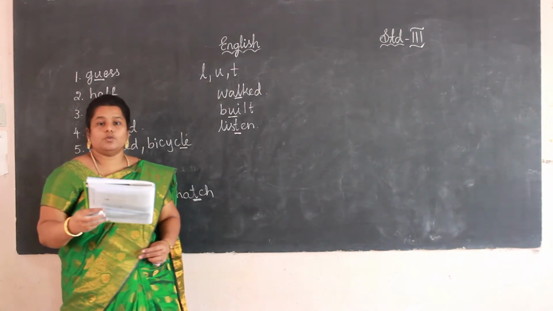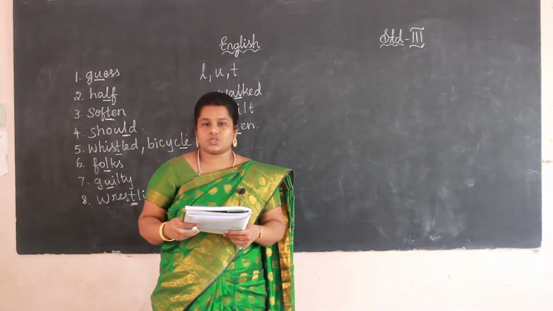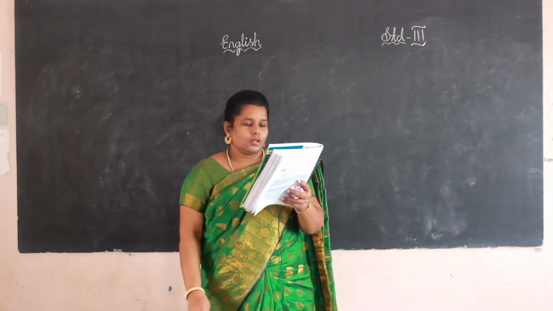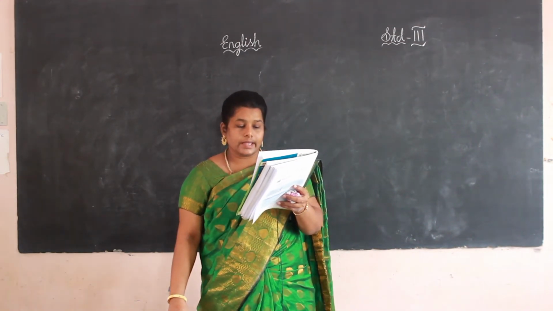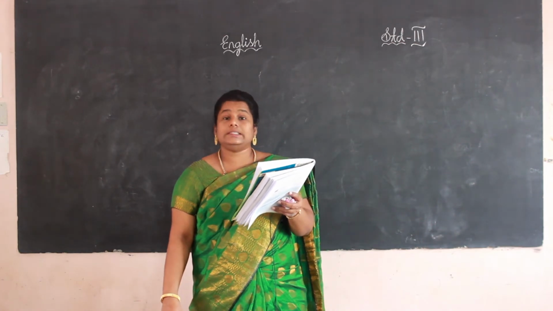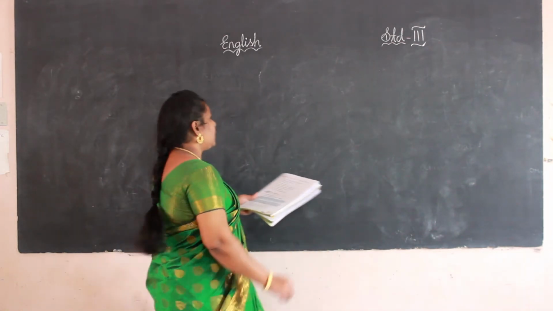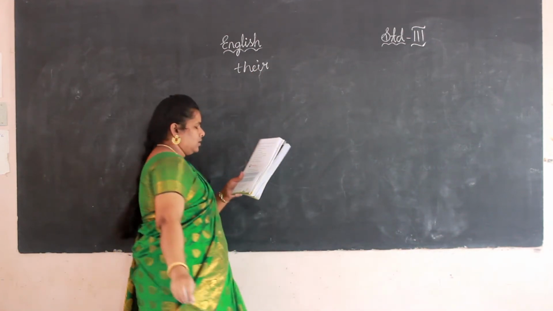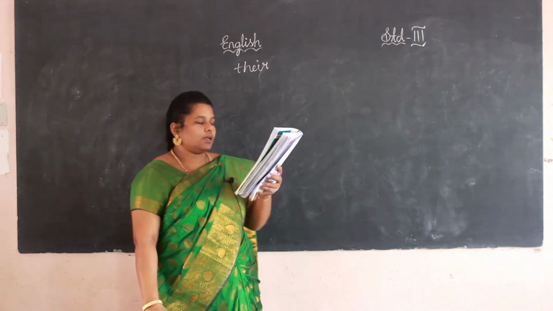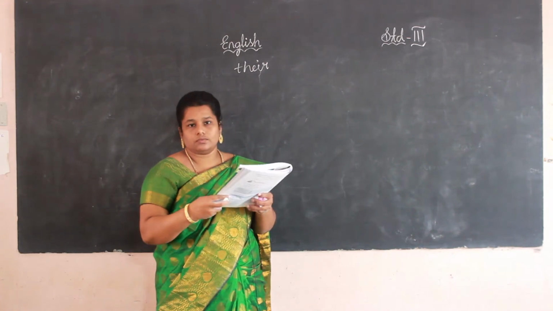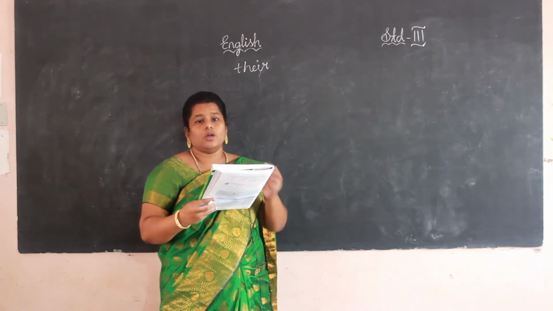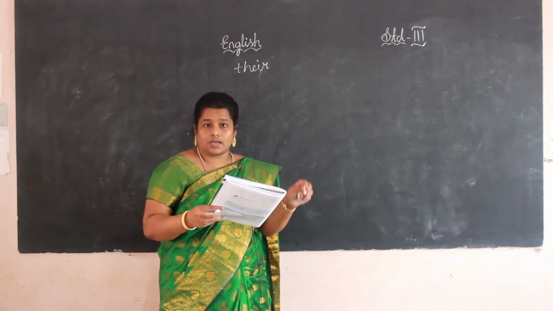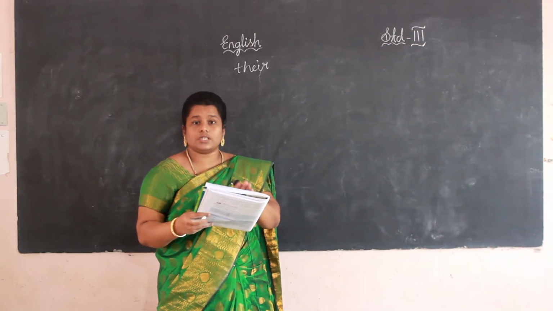Now we are moving to the next topic, grammar junction. When they were sailing, a violent storm destroyed their ship. See here, what is the word? Their. Here the word their is a pronoun. What can we say is a pronoun? First we say the name, again we are using the pronoun.